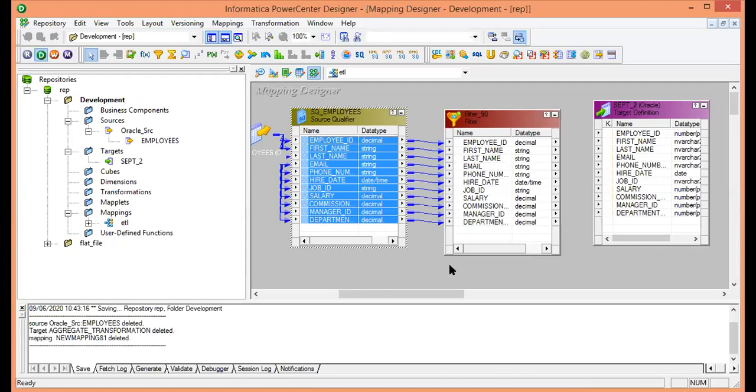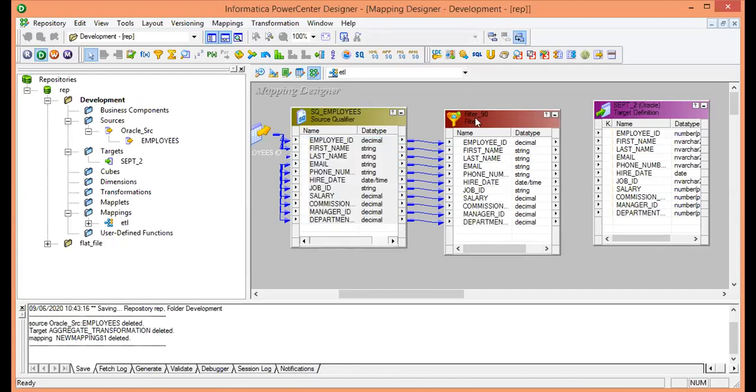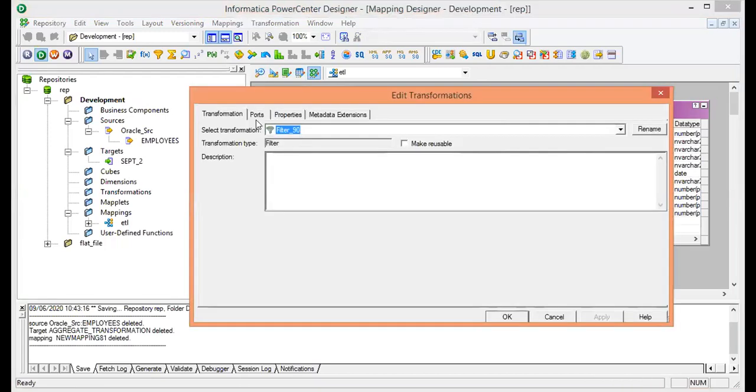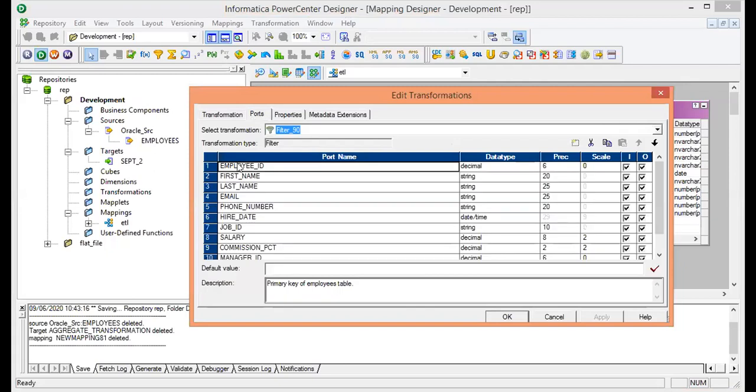So all the mapping has been done and the data has been moved from the source table to the filter transformation. But still I have not given my requirement. The requirement is to load the data of those who belong to department number 90. So I have to put the formula in the filter transformation only. How can we do it? Make a double click on the filter transformation and come to the ports. Under the ports, it will show you all the column names.